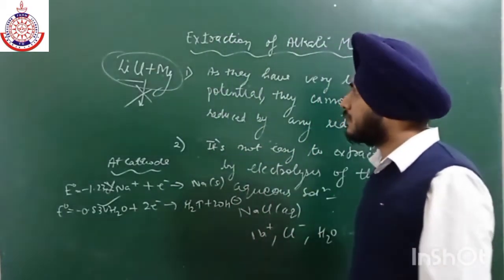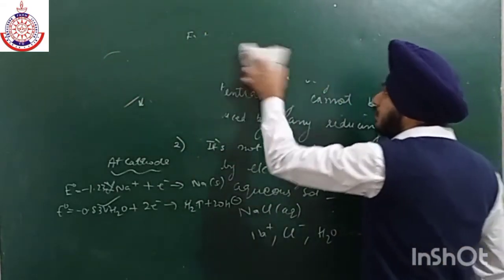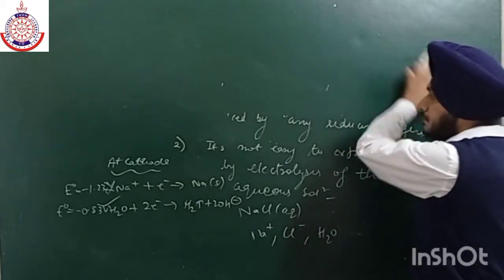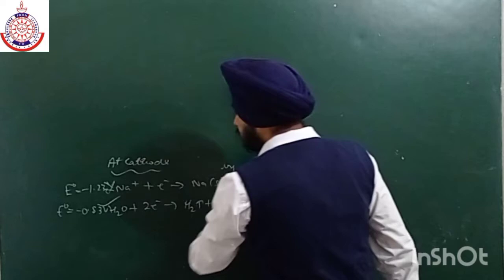Okay, so these are some problems of extraction of alkali metals. Okay, so this much is enough for the alkali metals. Now let's move on to the alkaline earth metals.